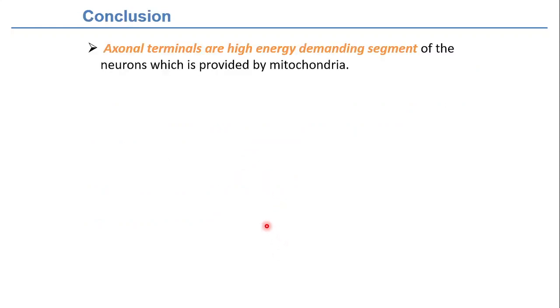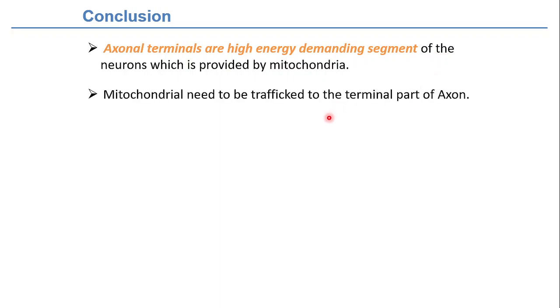The take-home message is that axonal terminals are highly energy-demanding segments of neurons. This energy demand is fulfilled by the mitochondria, so we need to traffic the mitochondria to the terminal part of the axon, because that's the high-energy-demanding region, and that happens by mitochondrial trafficking.